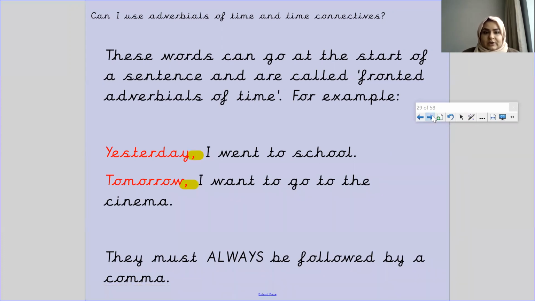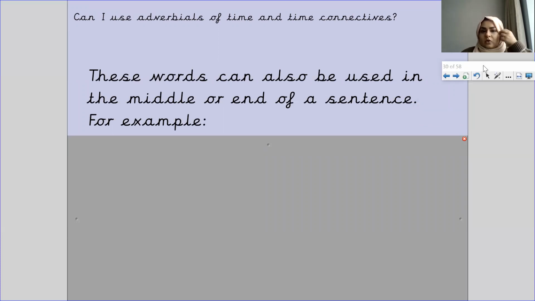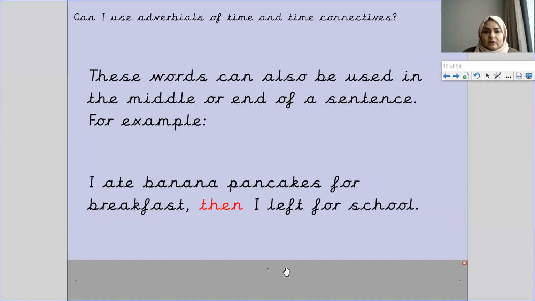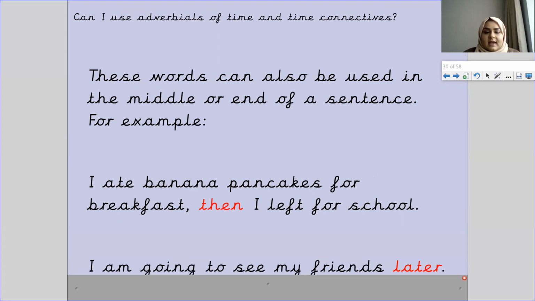Yeah, so the following words can also be used in the middle or end of a sentence. So for example, I ate banana pancakes for breakfast, then I left for school. So this time connective is used in the middle of a sentence as well. Okay, and if you notice, they don't always have a comma before or after it. I am going to see my friends later. Have you noticed how this has been used at the end of the sentence and that in the middle?